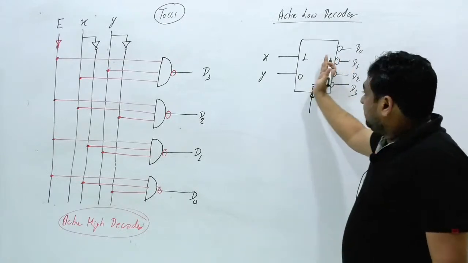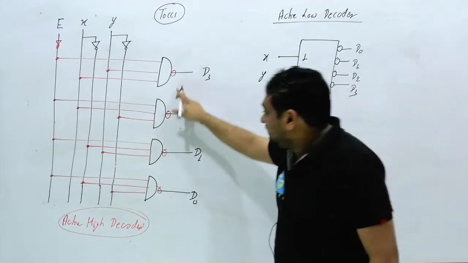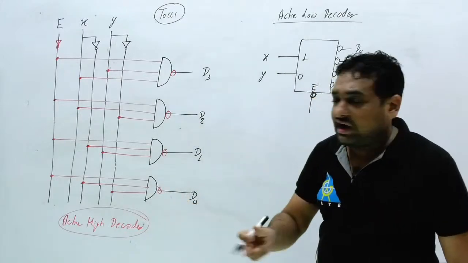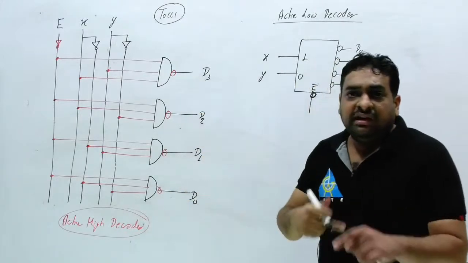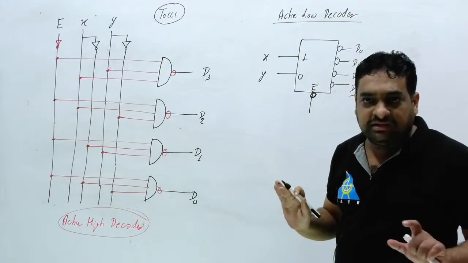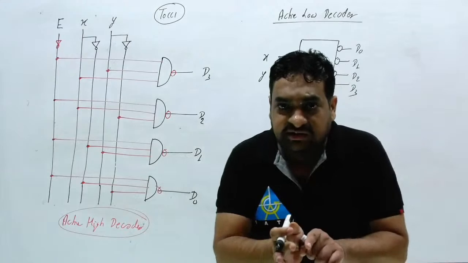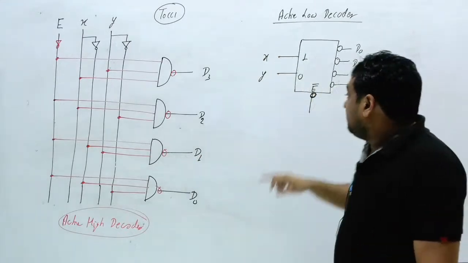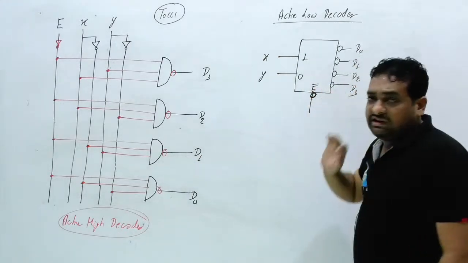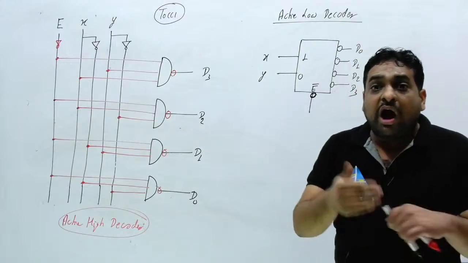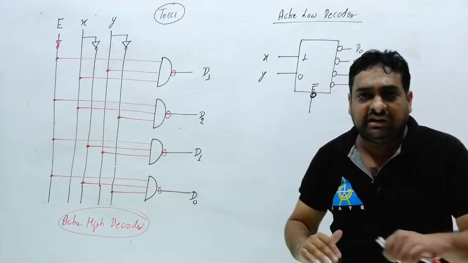But what will be inside here? Inside here this is a NAND gate, and in active high, inside this is an AND gate. This is the only difference. In an active high decoder, inside the decoder is an AND gate, and in active low, inside the decoder is a NAND gate. So how can you differentiate active low and active high?